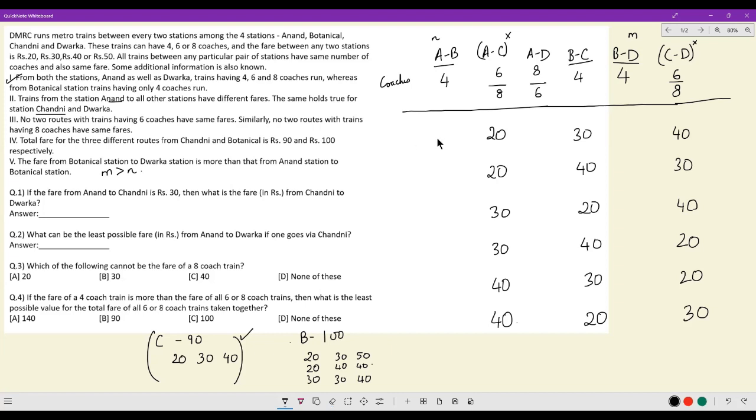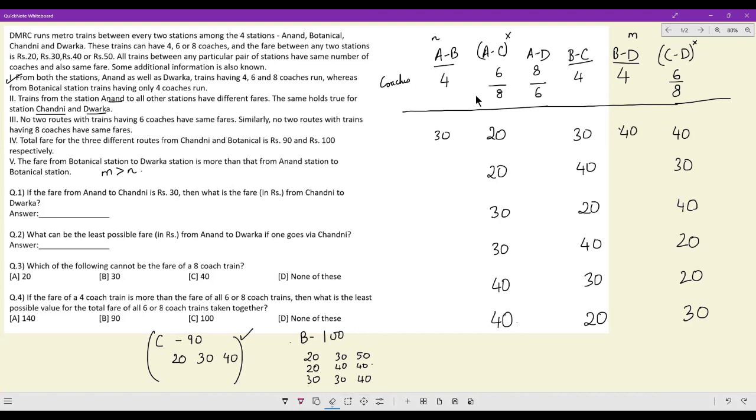How about having 30 and 40 here? This becomes an unacceptable case because we also knew Dwarka is supposed to have distinct prices everywhere. But now Botanical Dwarka and Chandni Dwarka have the same price. So this is also unacceptable. And at this time, we can happily say this case where you have 20, 30, 40 distributed for the routes of Chandni is impossible to make a case out of.